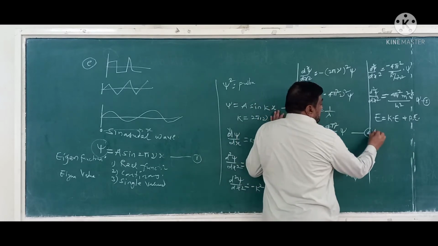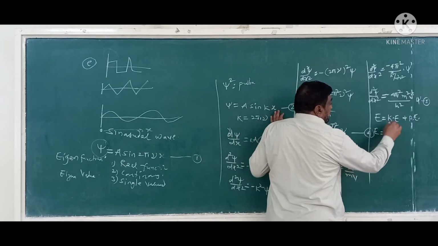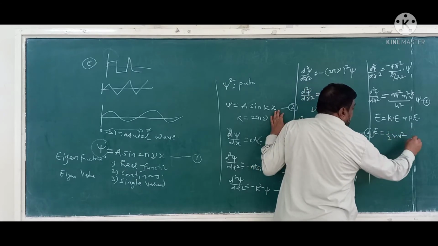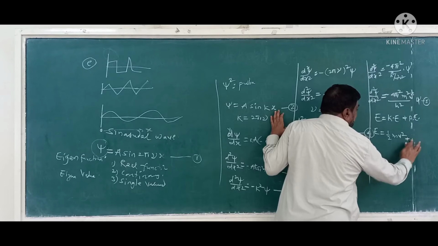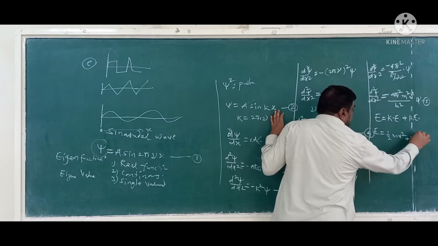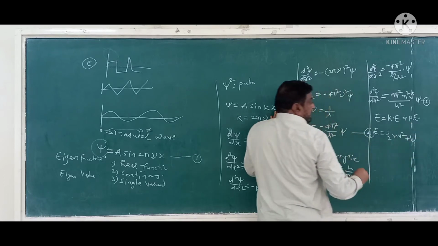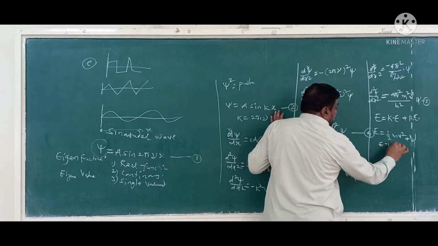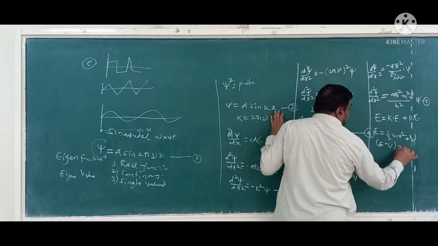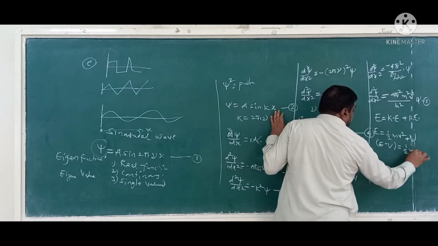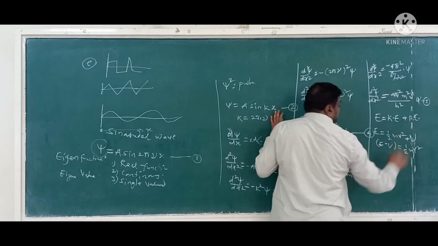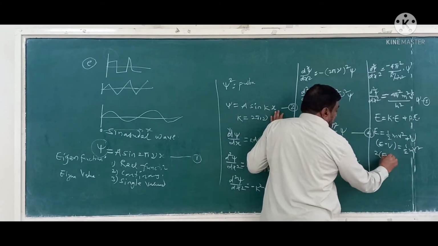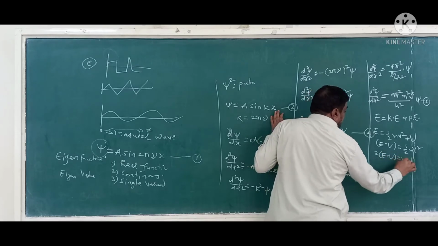Suppose E equal to kinetic energy, which is nothing but half mv square, plus potential energy, which is represented by capital U. So E minus U will be equal to half mv square, or 2 into E minus U equal to mv square.